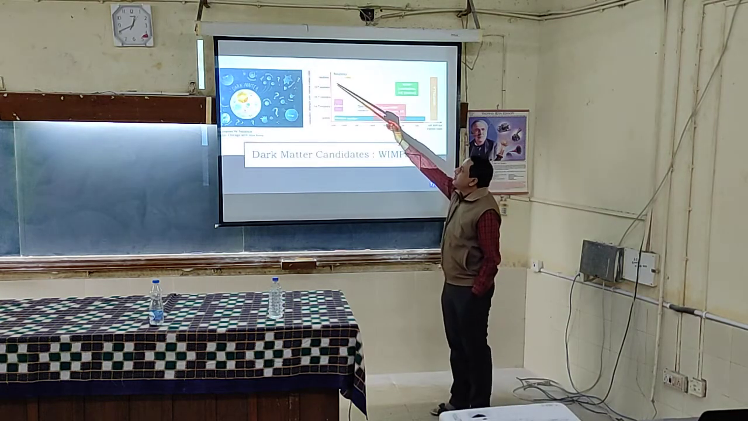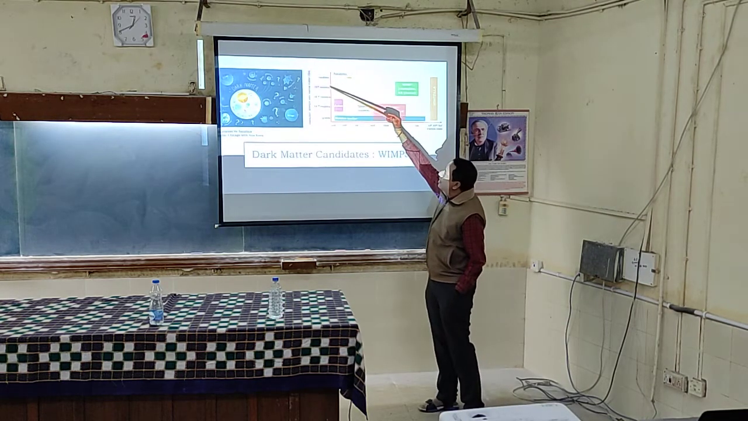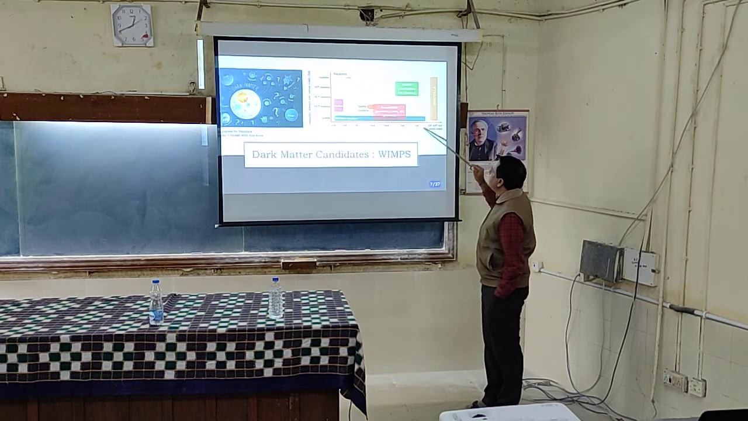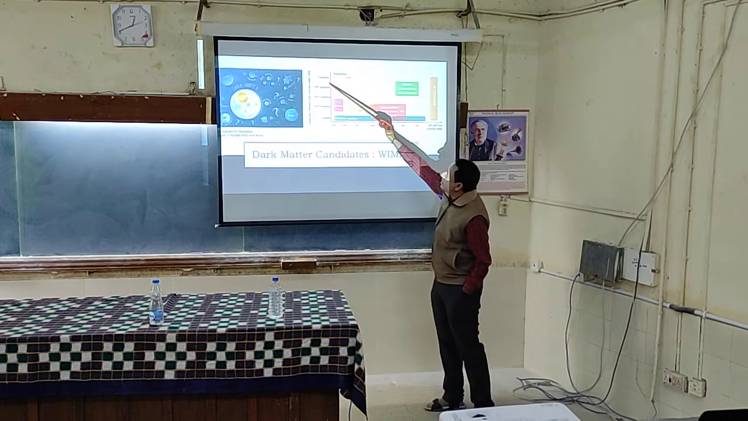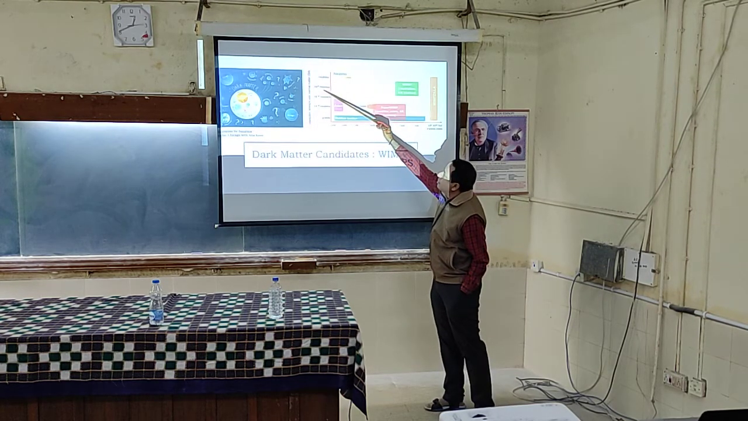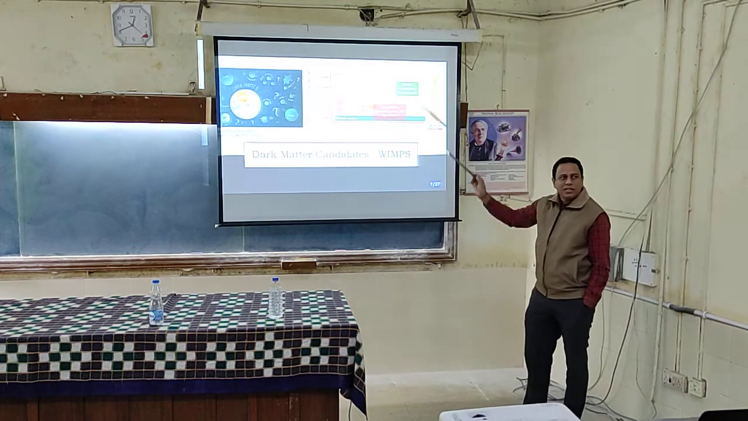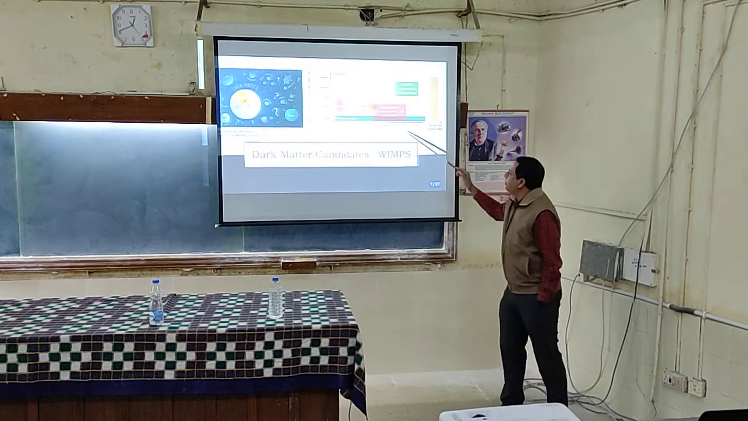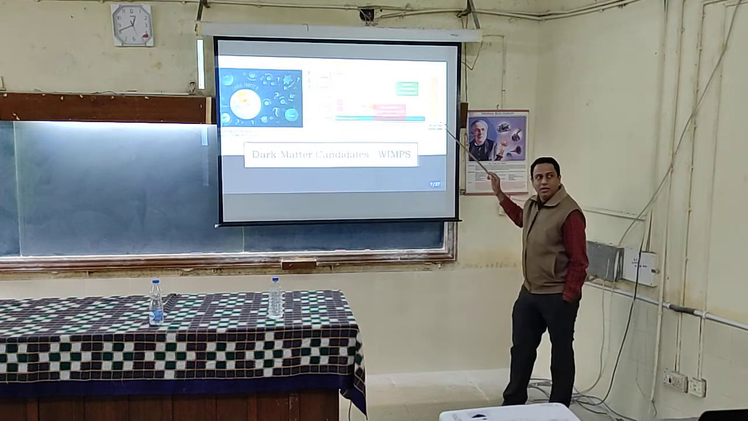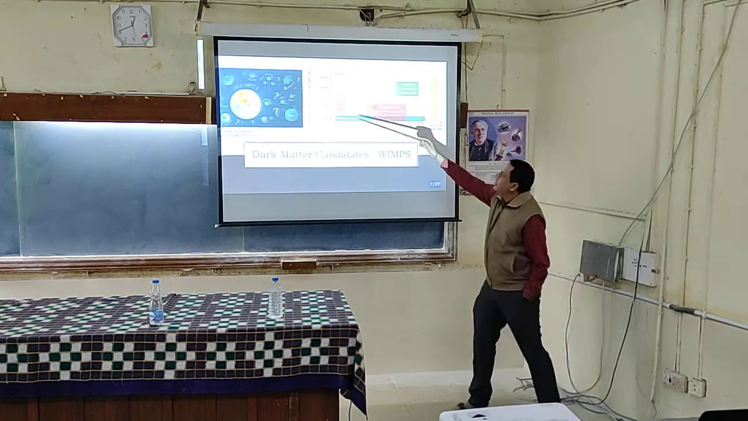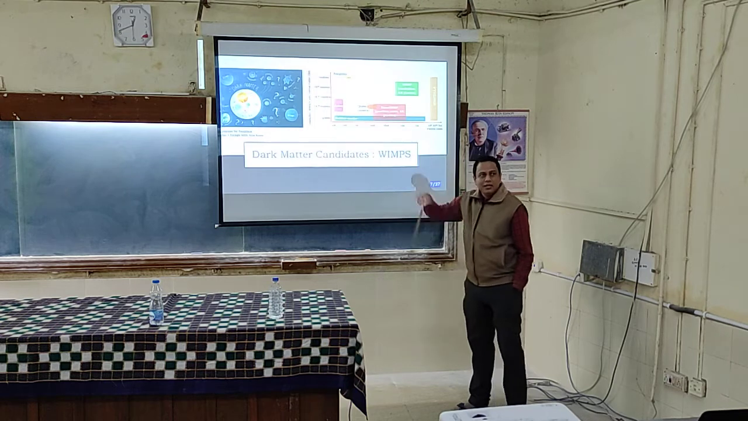So it doesn't interact much, and you can see the different kinds of particles which are proposed and what their strength is. They are a billion times weaker than neutrino interacting with matter, 10 to the power minus 12 times, 18 times. So what is the theory telling? It can have this scale and it is very less interactive.